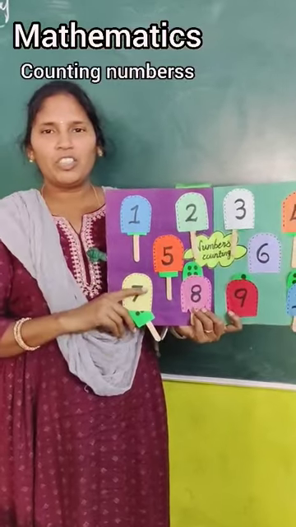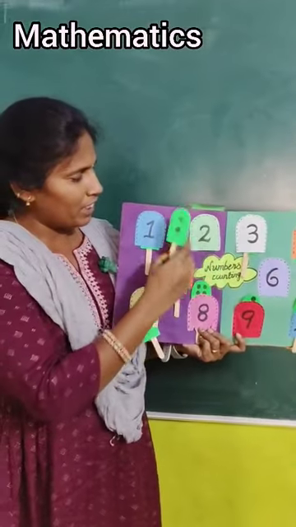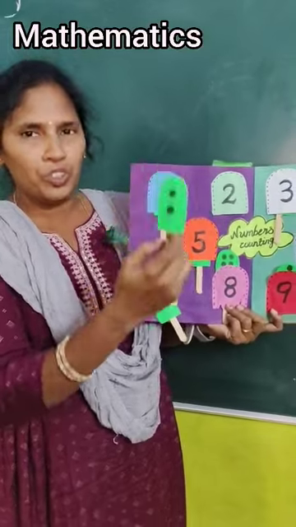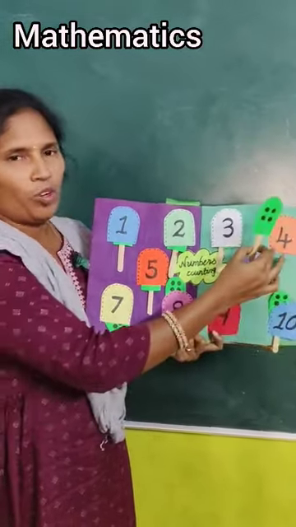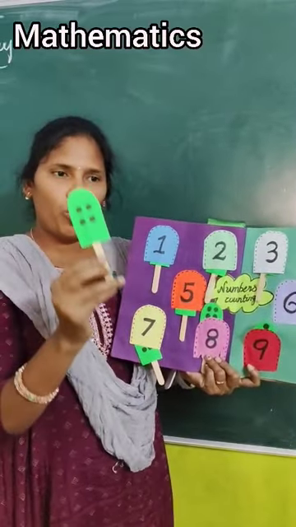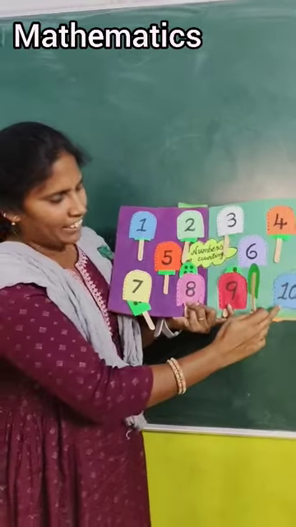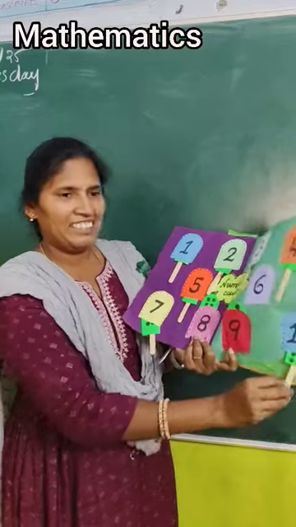Hi everyone, good afternoon. This is number counting. Which number is this? 2. How many dots are there? 1, 2. Next one, which number is this? 4. How many dots are there? 4. Which number is this? 10. How many dots are there? 10. Thank you.